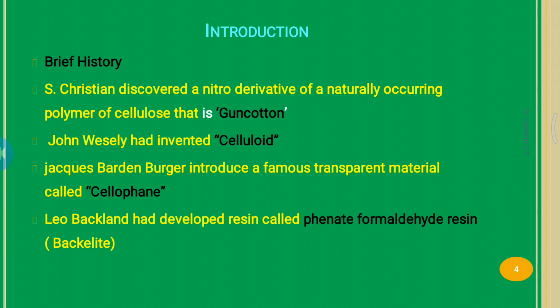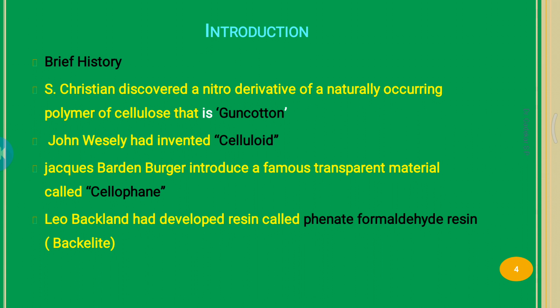John Wesley Hyatt invented celluloid polymer. Jacques Brandenberger introduced a famous transparent material called cellophane. Leo Baekeland discovered a resin called phenol formaldehyde resin, such as bakelite.